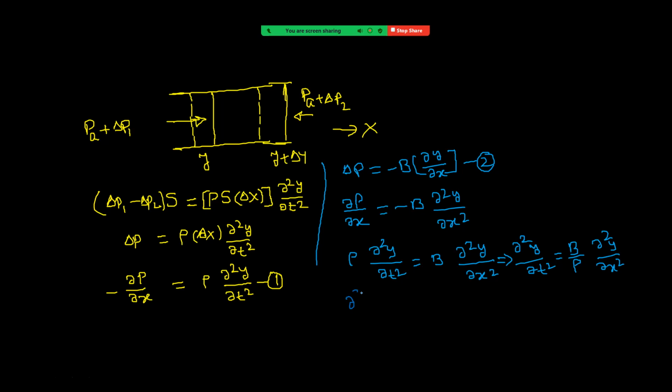It is dou square y by dou t square is equal to v square into dou square y by dou x square. And this is the wave equation. So when we compare this equation with the wave equation, in the place of v square we have B by rho.